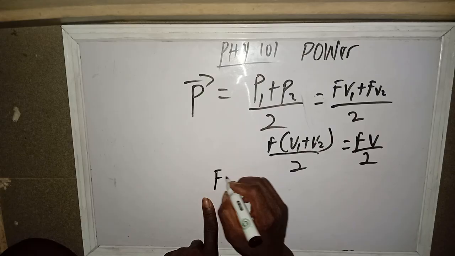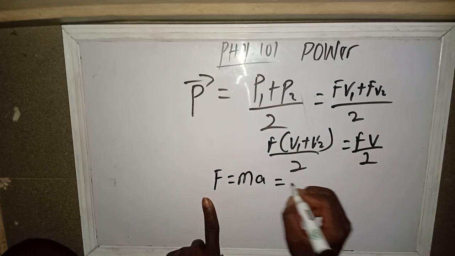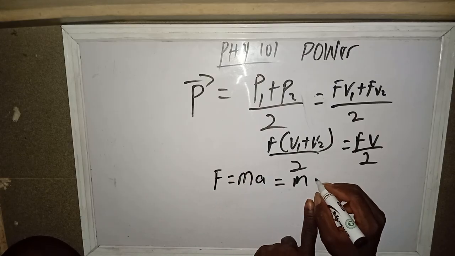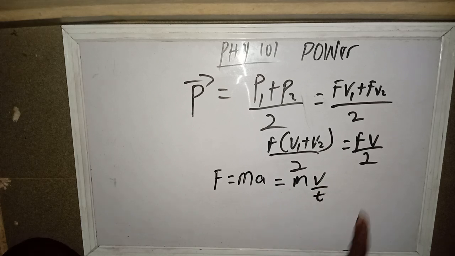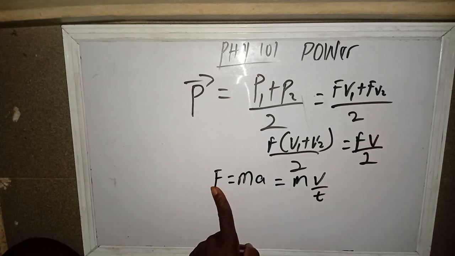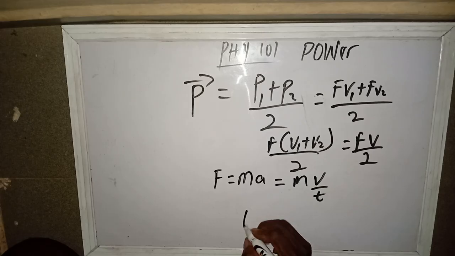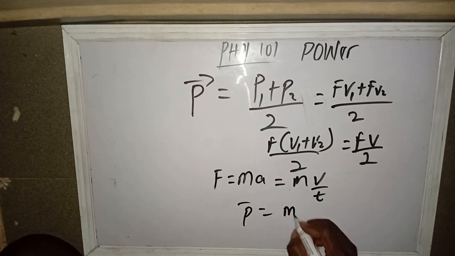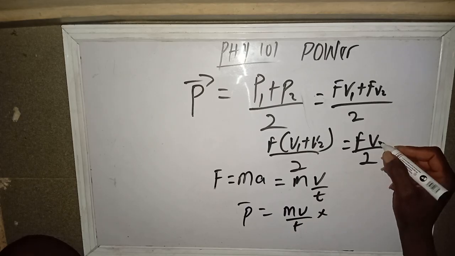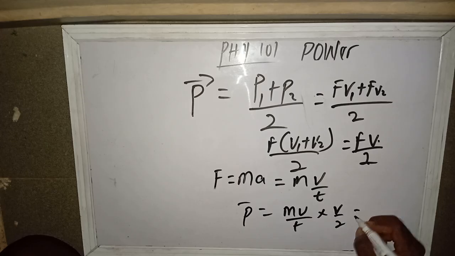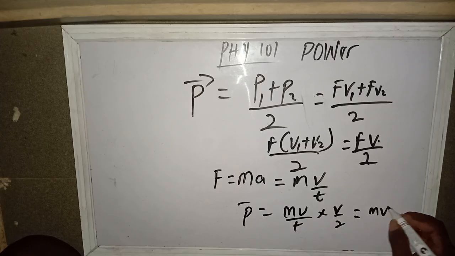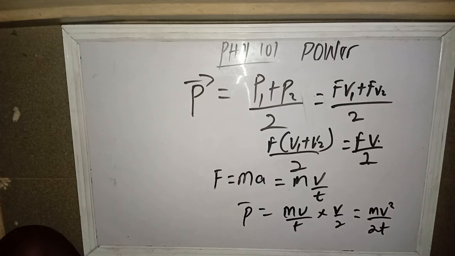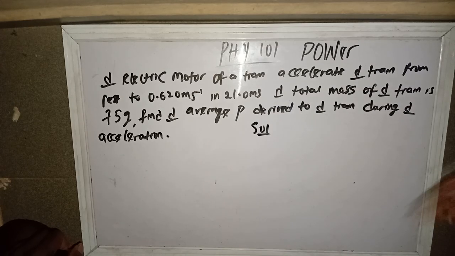And don't forget that F equals mass times acceleration, and acceleration is velocity over time. So instead of F here, let's put mv over t. Our average power equals F, which is mv over t, multiplied by v over 2, and that gives us mv squared over 2t. So that's average power. Take note of that.